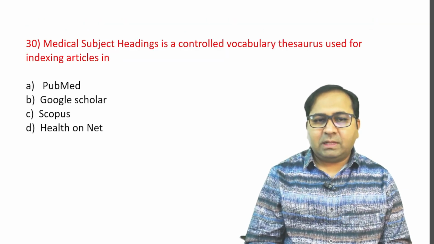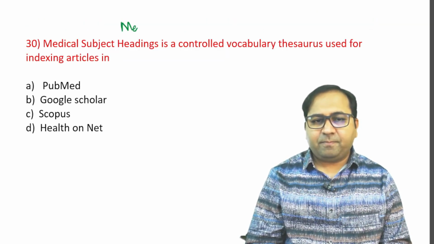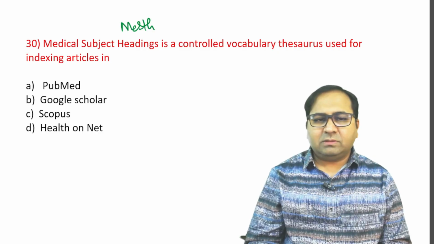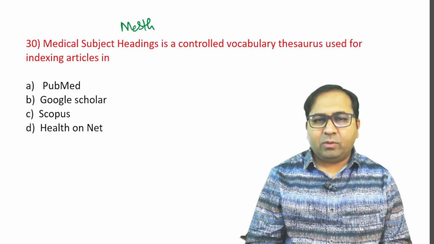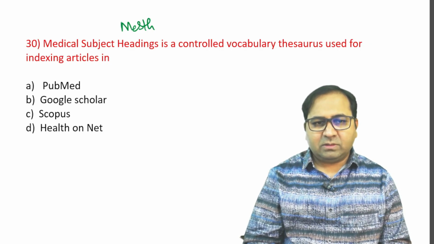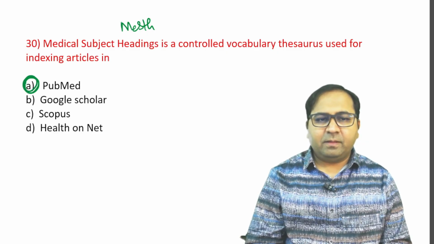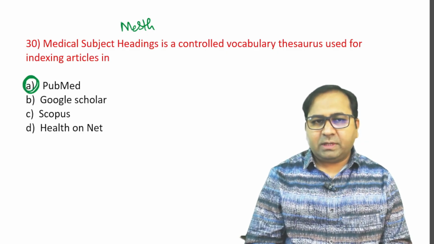Next question. Medical subject headings, that is MeSH, is a controlled vocabulary thesaurus used for indexing articles in what? A, PubMed, B, Google Scholar, C, Scopus, or D, Health on the Net. The answer for this question is option number A, PubMed. Okay, please remember the question and also the answer.